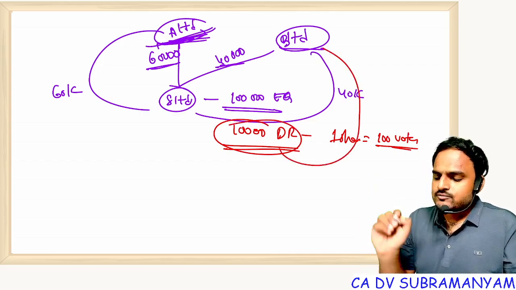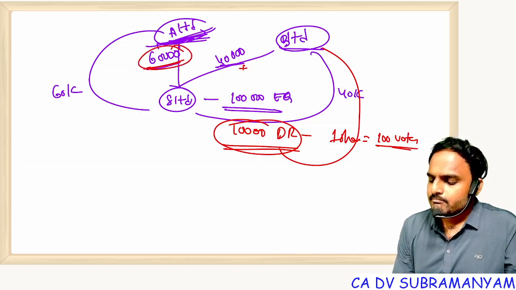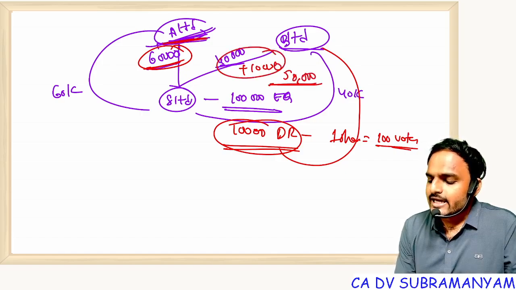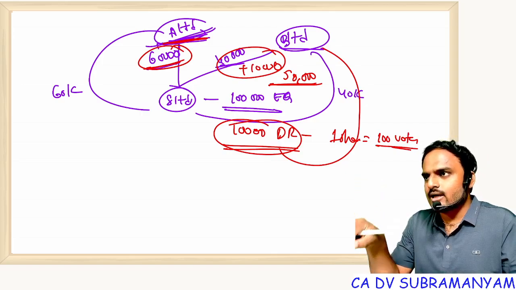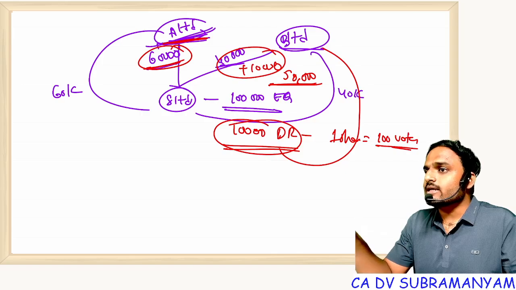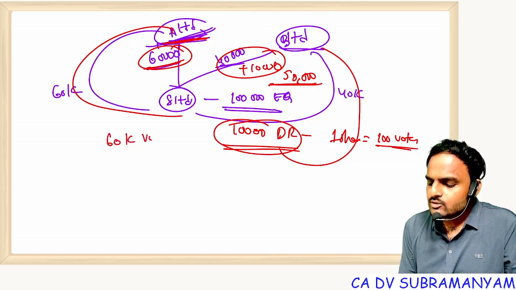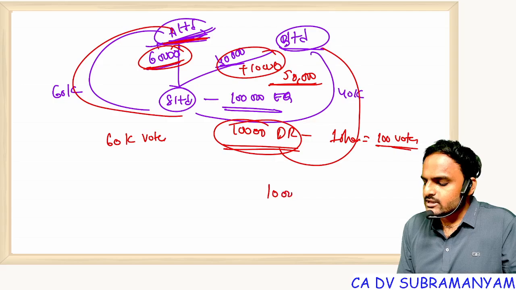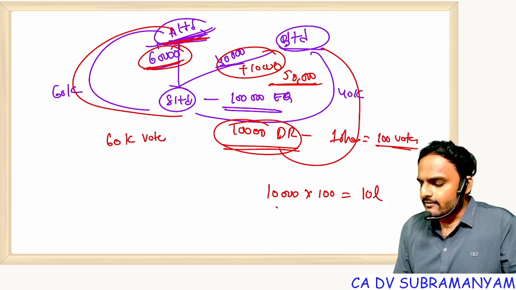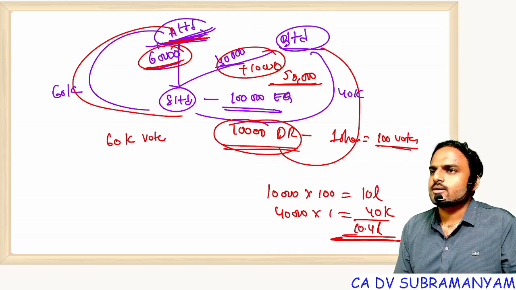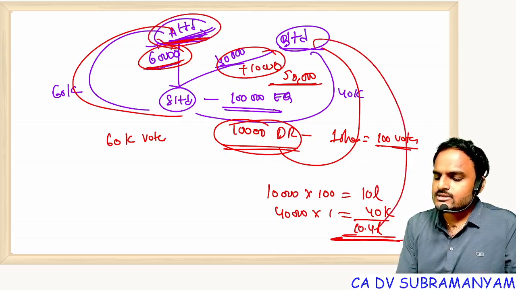Now if you count number of shares, A Limited is having 60,000, B Limited is having how many? 50,000. That means in terms of number of shares, A Limited is the dominant party, B Limited is the weaker party. But when general meeting gets started, if you count votes, A Limited can cast how many votes? 60,000 votes only. But B Limited, 10,000 differential rights into 100 votes means 10 lakh votes. And 40,000 shares normal rights into 1, that means 40k. 10.4 lakh votes are lying with whom? B Limited. In front of B Limited voting power, A Limited is nothing in fact.